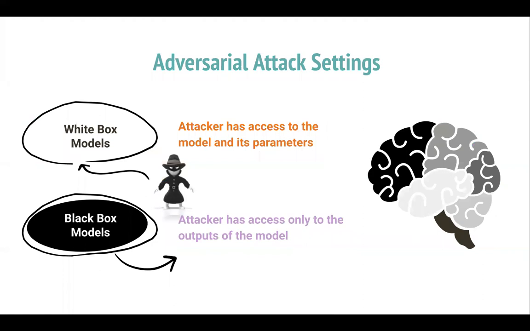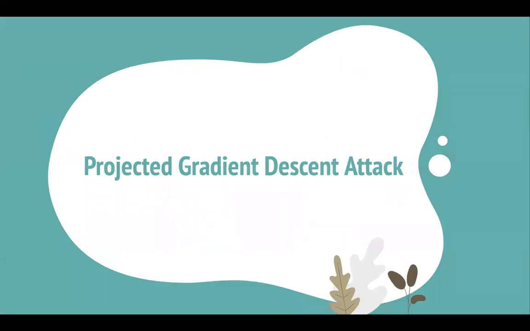Now, coming to adversarial attack setting, there are two major kinds of adversarial attacks, white box attack and a black box attack. In white box attack, the attacker can access the model and its parameters, whereas in a black box attack, the attacker can access only the output and it cannot access any weight or architecture of the model. Now let's jump into various adversarial attacks implemented by us.